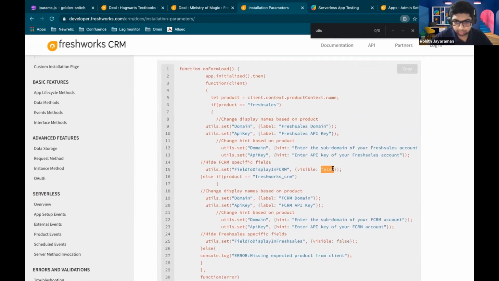Okay, so this needs to be a Boolean directly.